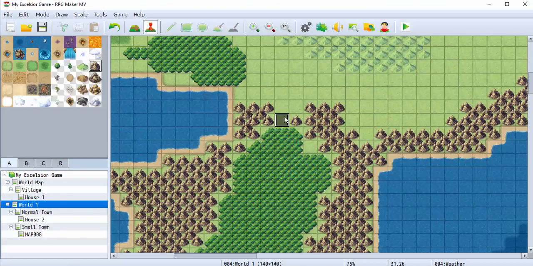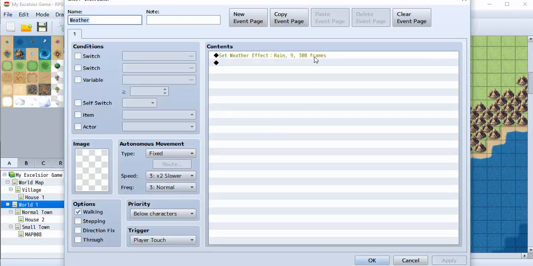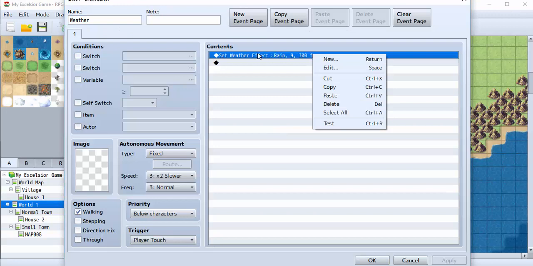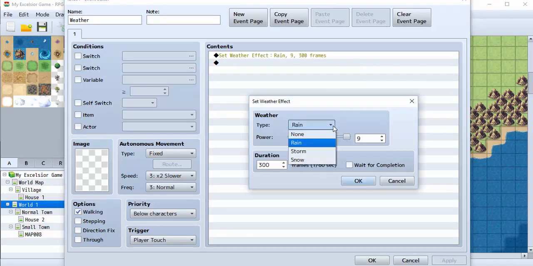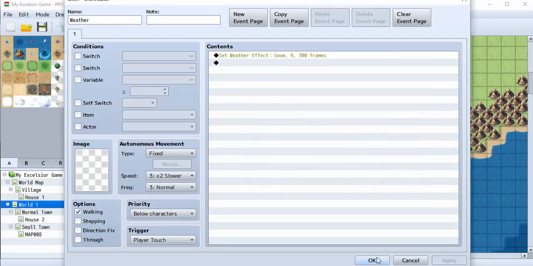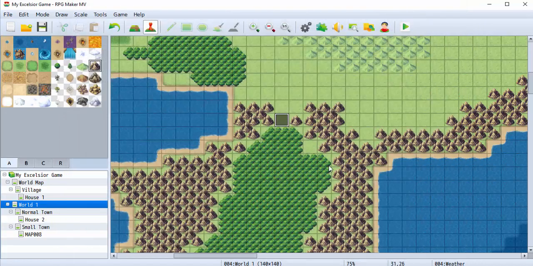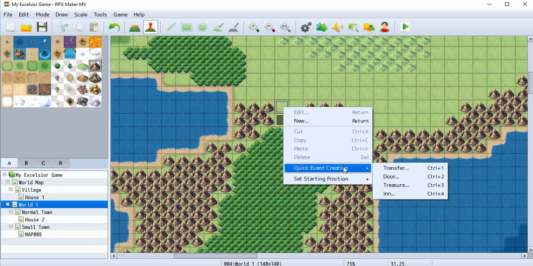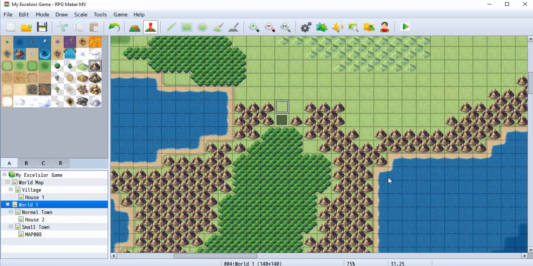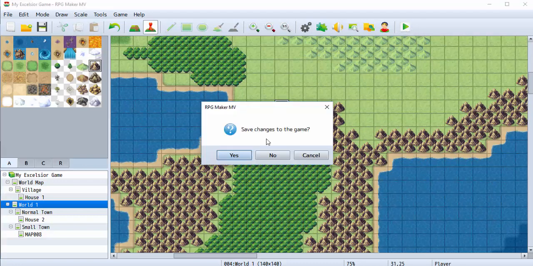So let's go ahead and look at the other events. If you ever want to click on something to change it, just right click it and click edit. And instead of rain, let's make it snow. I'm going to set my player here so I don't have to keep walking down here.